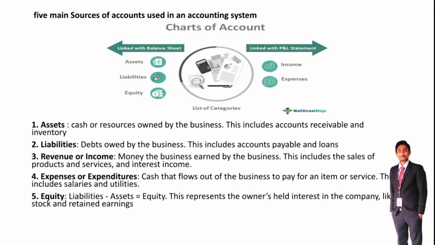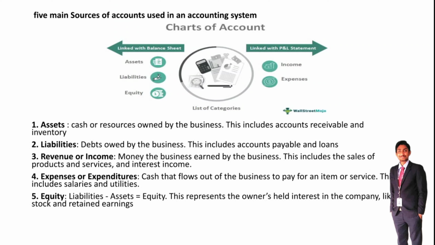Here, asset means the cash or resources owned by the company. Any tangible asset or intangible asset owned by the company is called an asset. These assets also include accounts receivable and inventory. The second one is liabilities.